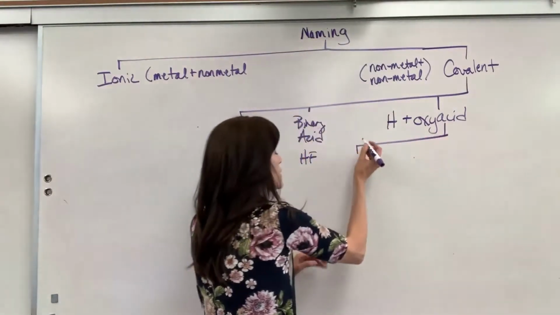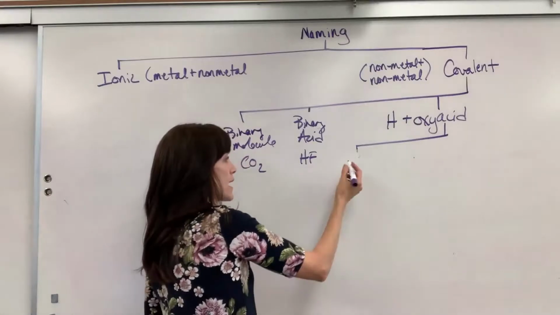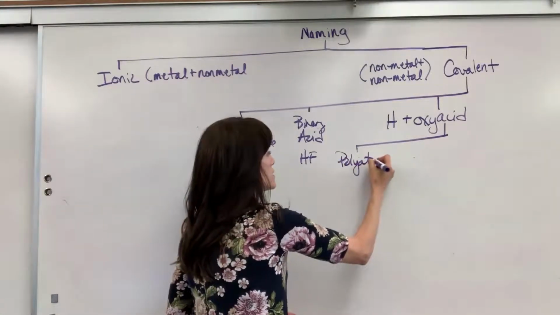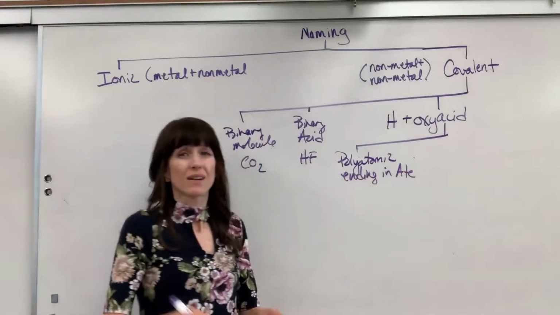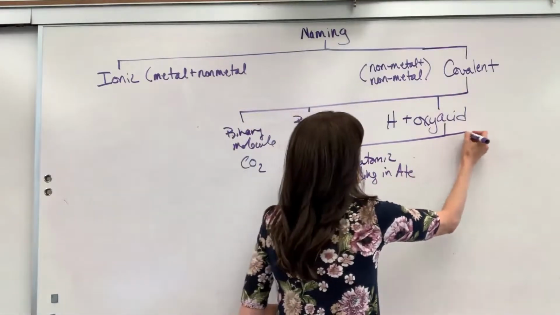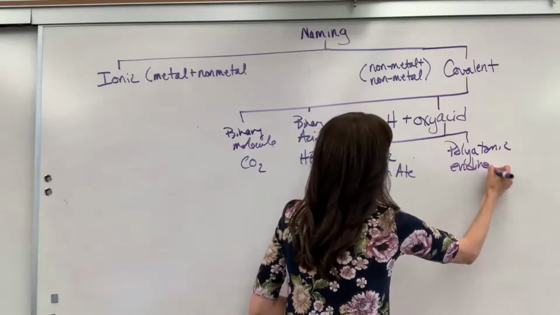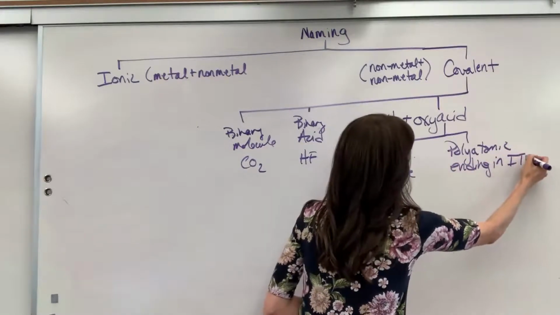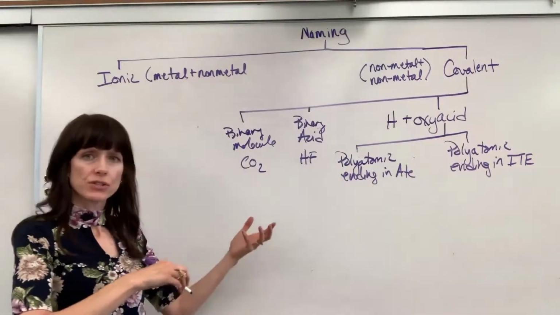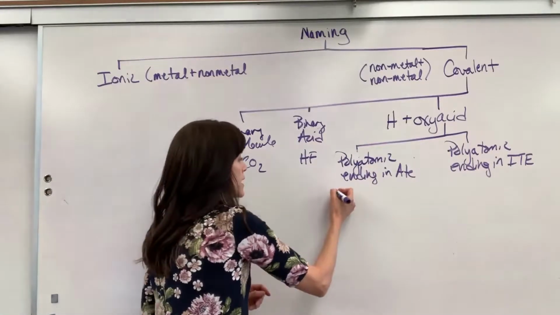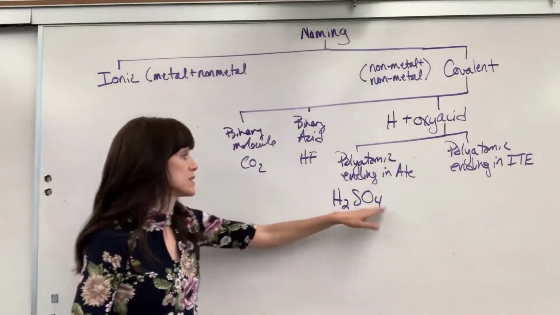Let's first start with ATE. If a polyatomic ends with ATE, I'll actually write that. Polyatomic ending in ATE. The contrast on this is a polyatomic ending in ITE. Okay, so if we have hydrogen plus this polyatomic, let's take H2SO4. All right, I see hydrogen and I see this polyatomic.